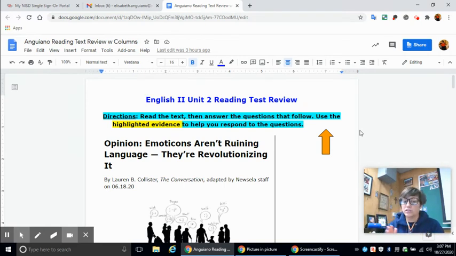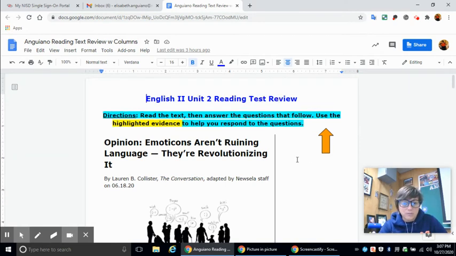The directions are to read the text and answer the questions that follow. Use the highlighted evidence to help you respond to the questions. So this is an opinion piece. Anytime we are reading an article, you need to read everything, right? So the title matters. The byline at the bottom matters. The pictures, of course, matter.